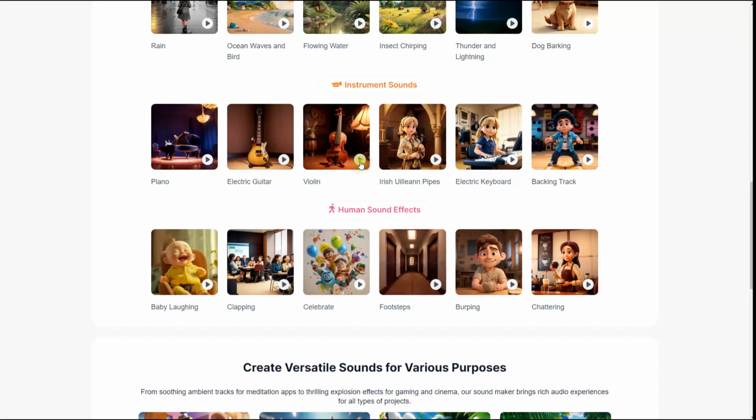Anyway, violin. Ooh, I hope this is not too ear piercing. That was ear piercing. Okay, let's try the pipes here. That sounded more mechanical or more electronic than an actual, like the bagpipes there.